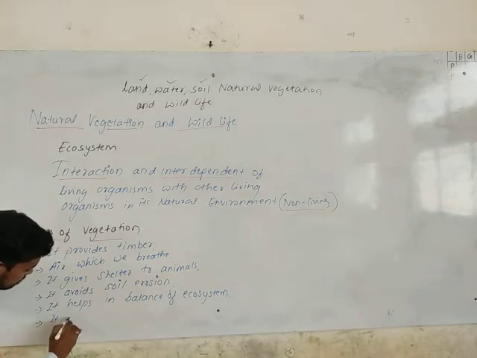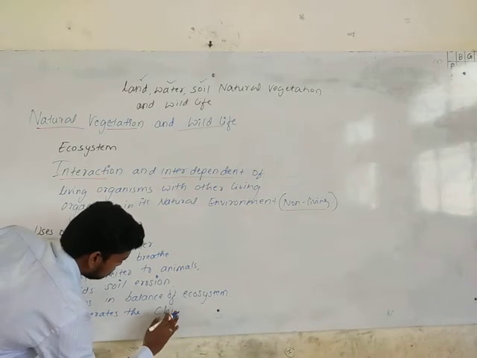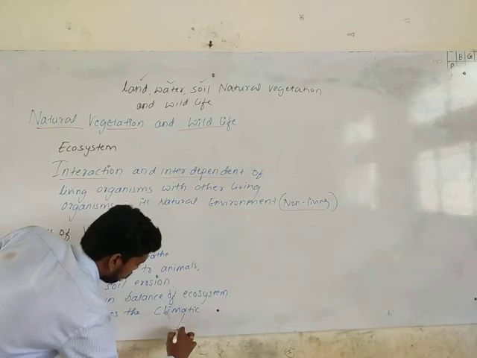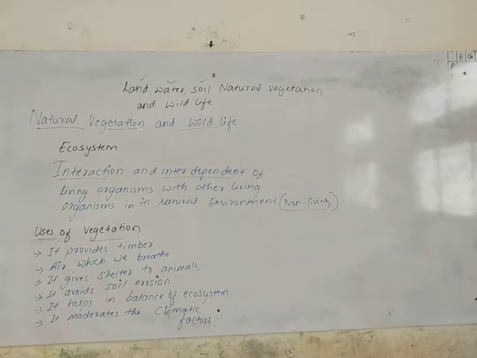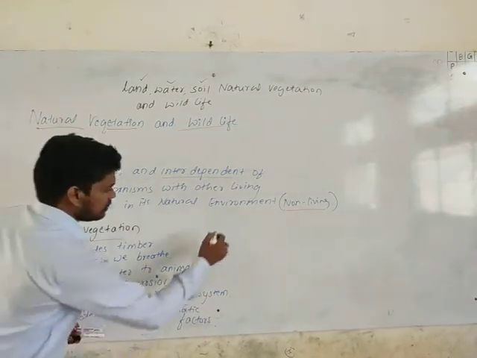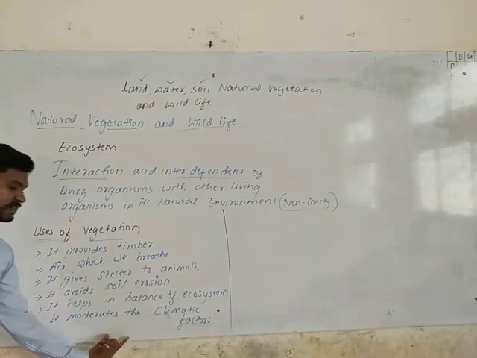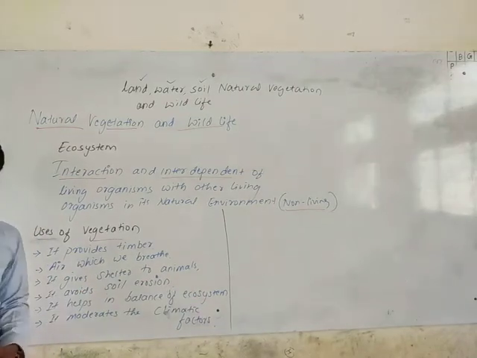And it moderates the climatic factors. Because of natural vegetation, like the forest and the grasslands and many other things, it controls the climatic factors of a particular place where there is more natural vegetation.